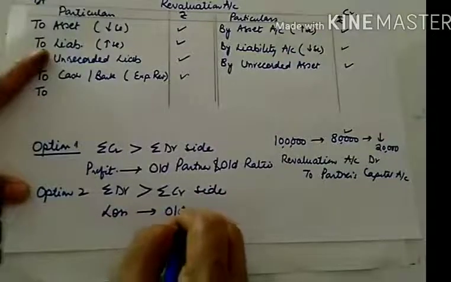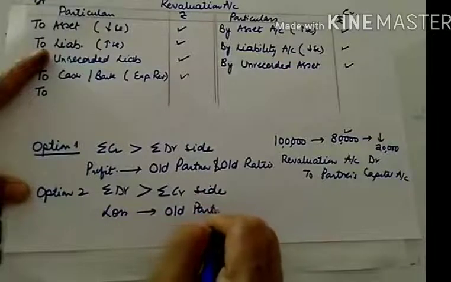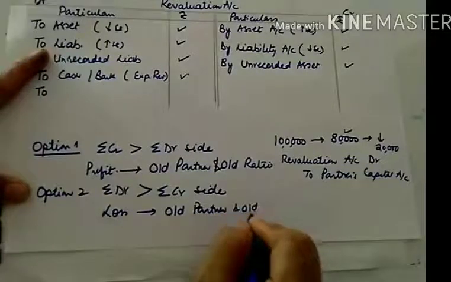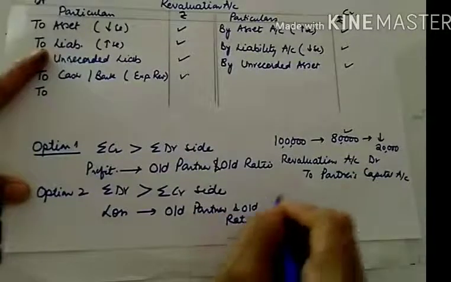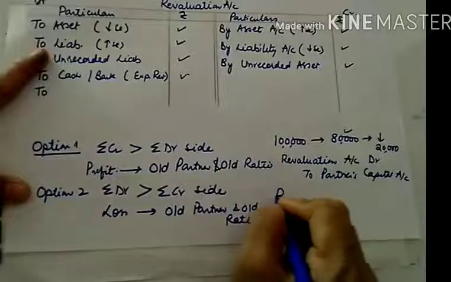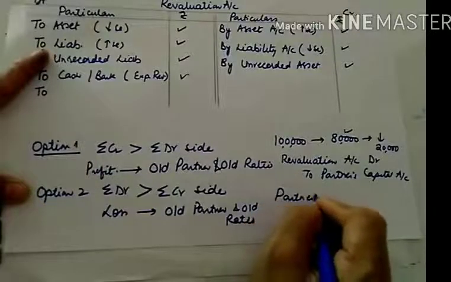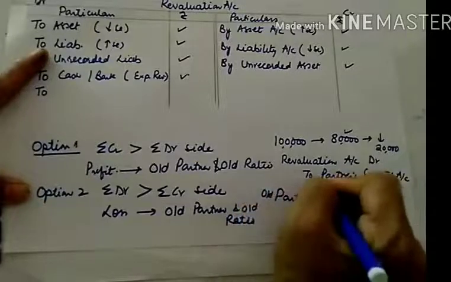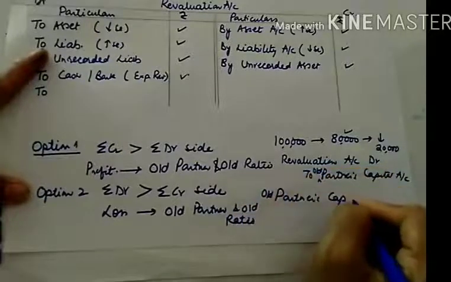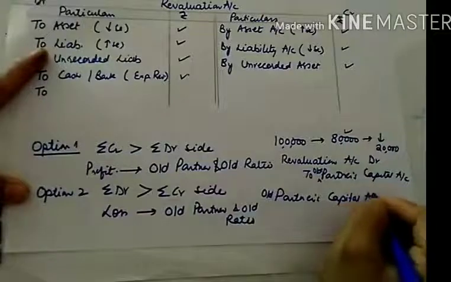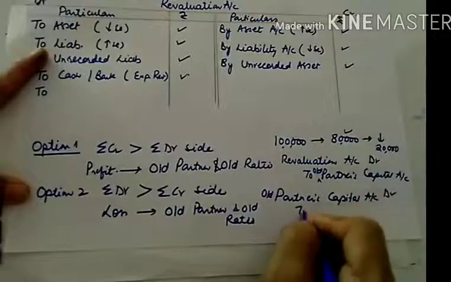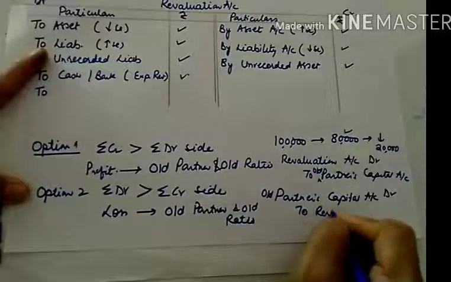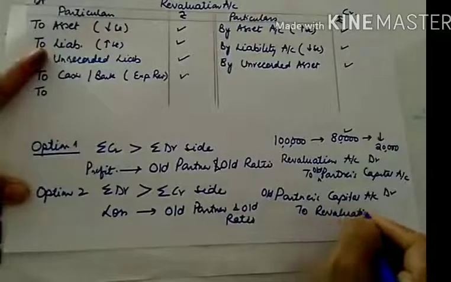Again the same treatment for loss also: old partners and old ratio. Just the reverse of this journal entry: partners capital account debit. Partners means old partners. Here also you will write old partners capital account debit to revaluation account.